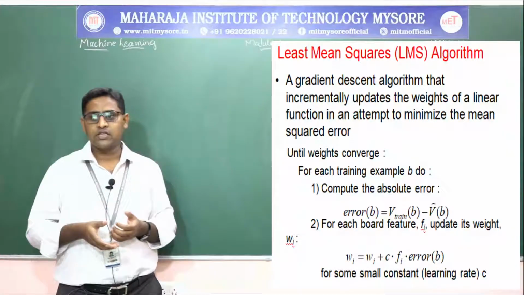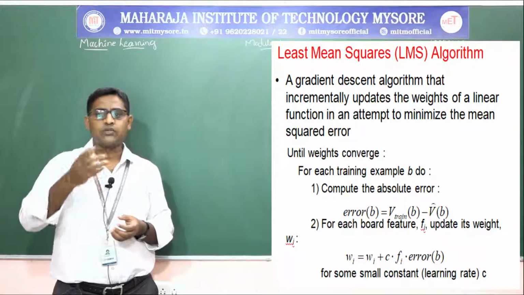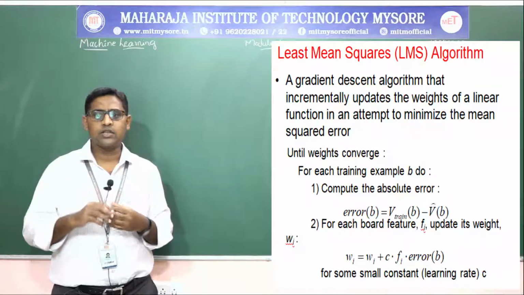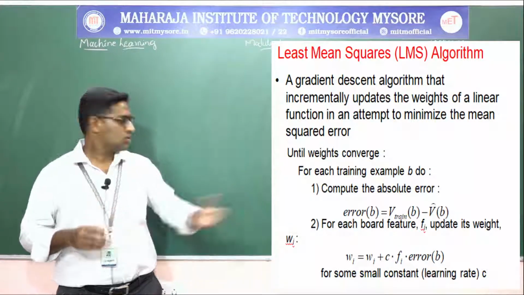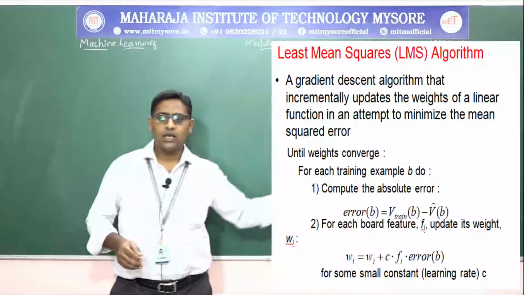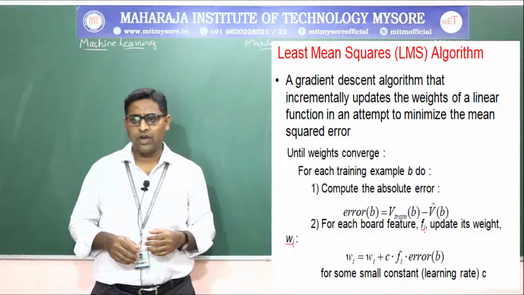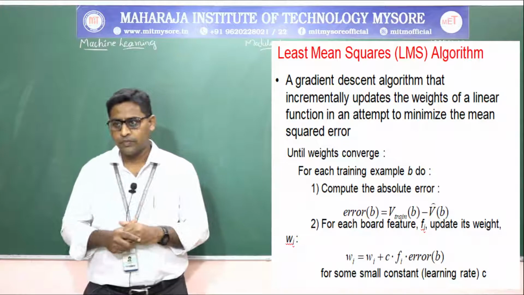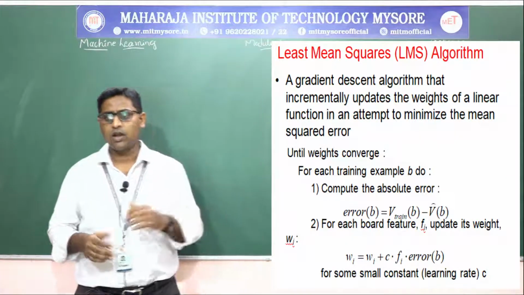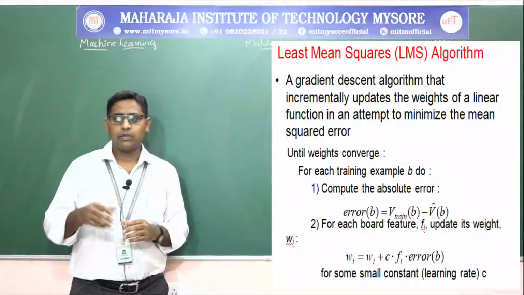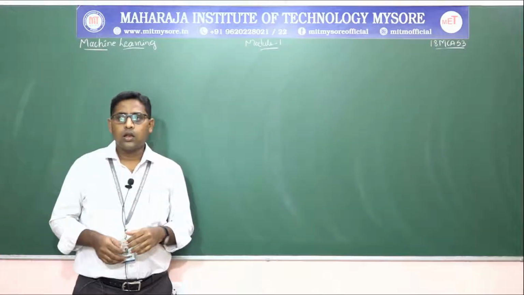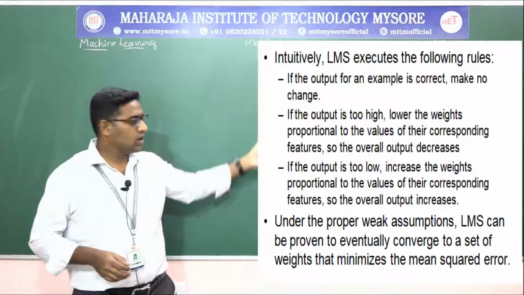For each board feature f of i, update its weight Wi. We represent it as Wi equals Wi plus C times f of i times the error in the board B, where C is some small constant, the learning rate. Now the LMS executes the following rules.